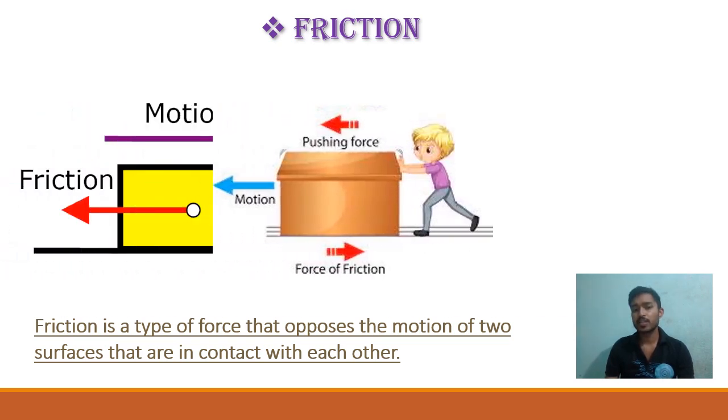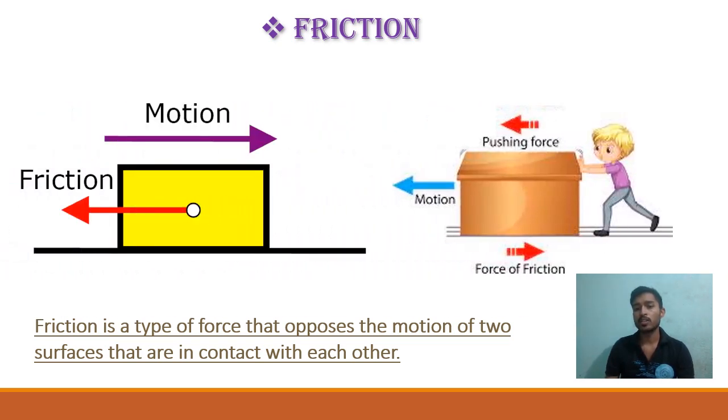In the next picture, we can see that a boy is pushing a table and making a motion, and a frictional force is generated between the contact surface of the table and the floor, and this is also in the opposite direction.